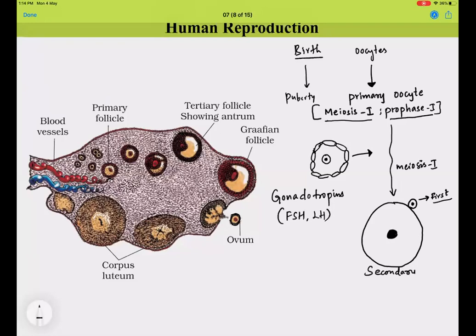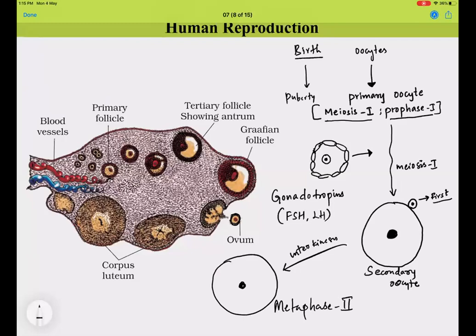Now this secondary oocyte will finish interkinesis, and it will reach metaphase 2 and get arrested in metaphase 2. Why is it getting arrested, and what is the exact mechanism of getting arrested? You will understand in higher classes, but I can simply say that this metaphase arrest is to make sure